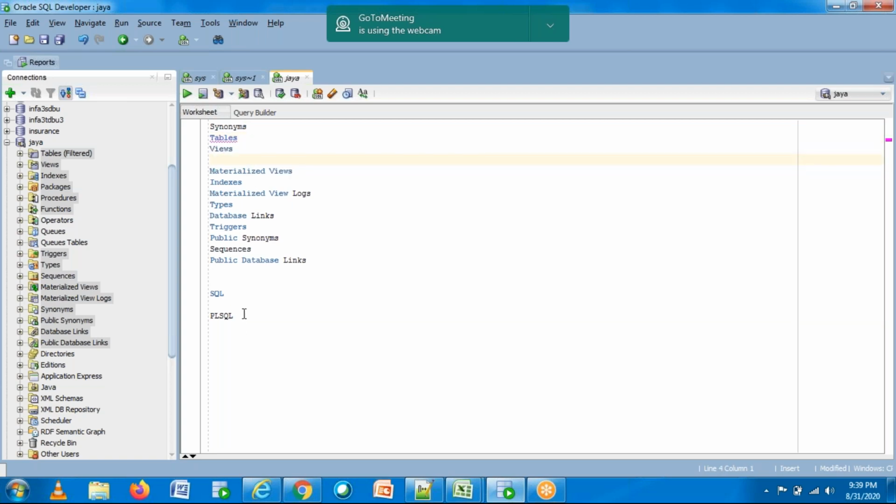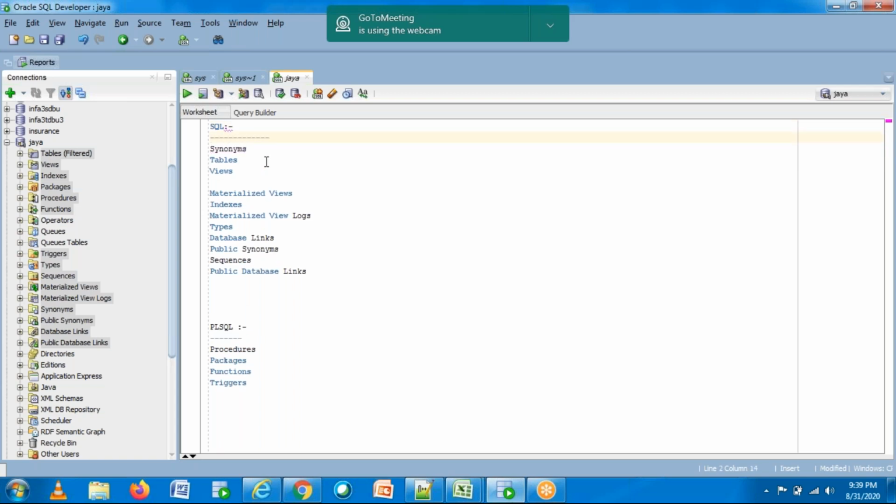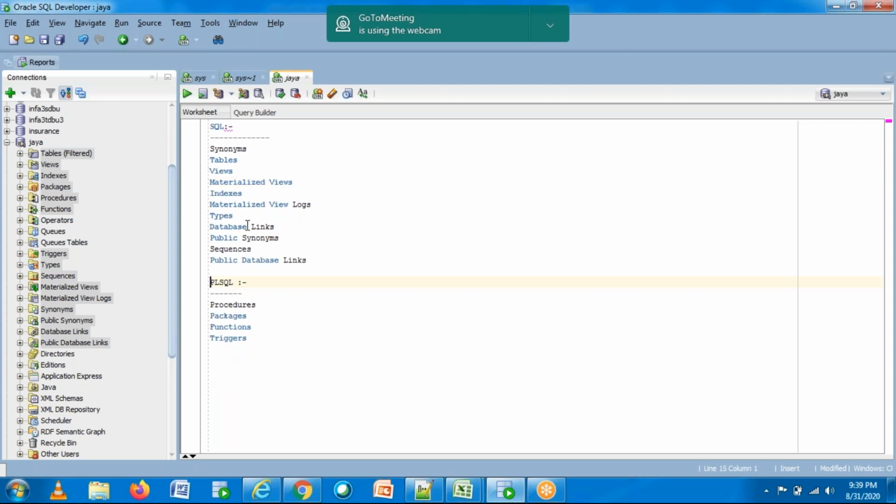So these 4 comes under PLSQL part, and the rest of the things will come under SQL part. Okay. So these 4 comes under PLSQL, and everything else comes under SQL. So these are the different components in SQL and PLSQL.